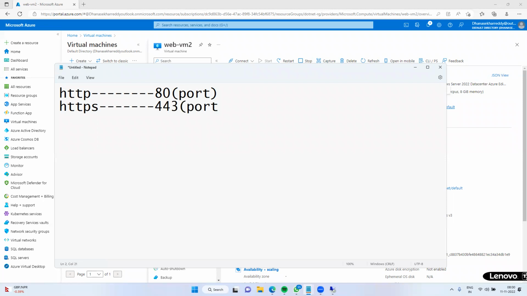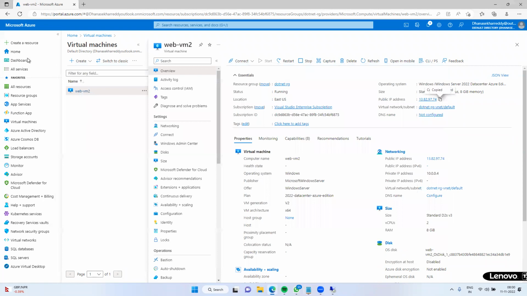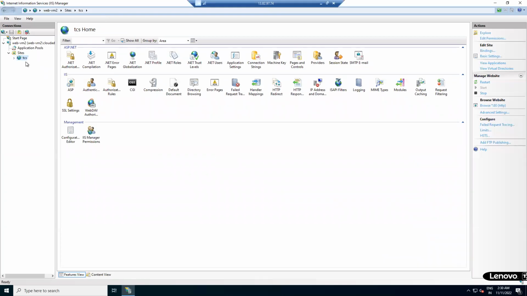Whether you develop the application using HTML, Java, PHP, Node.js or .NET, for web applications these are the standard port numbers. This is the default site. If you want, you can rename it. I am giving it the name TCS application.